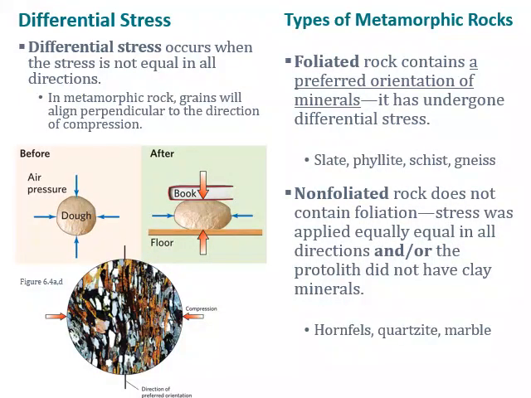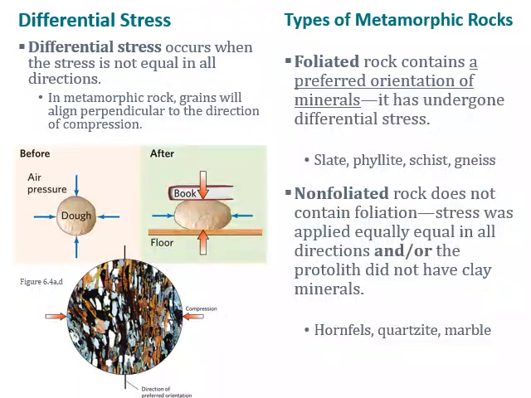So if we've got India crashing into Asia to create the Himalayas, we have the creation of a differential stress likely, and in the direction of convergence we get squeezing, just like the book and the floor with the dough ball in between. We see this in mineral and rock assemblages in metamorphic rocks in areas that have undergone convergence.